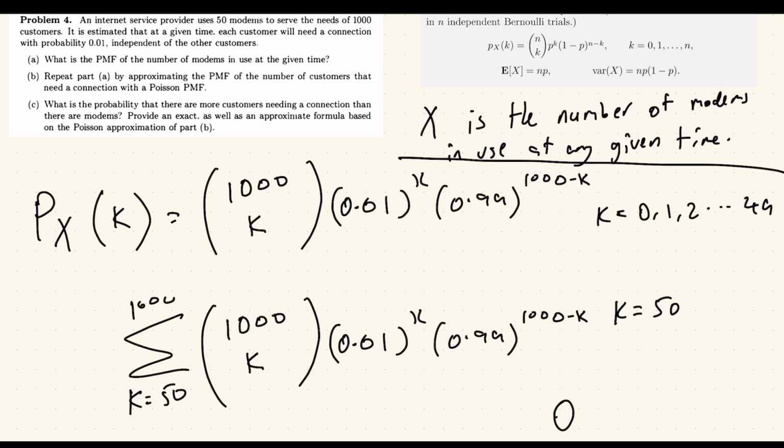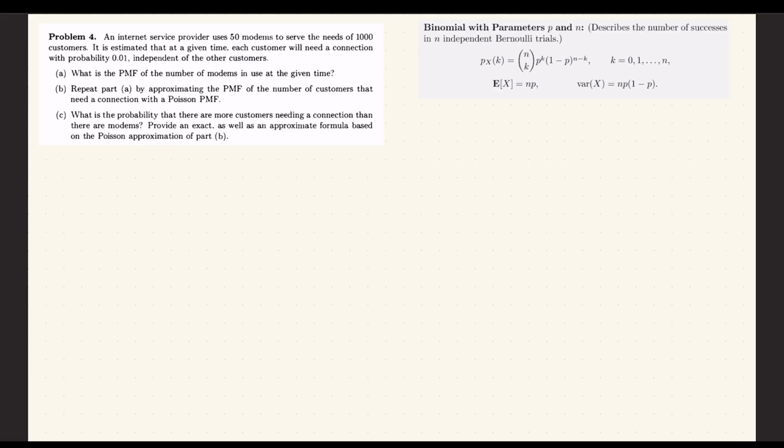It's like saying, what's the probability of flipping a coin and getting 6, right? It's not a dice, it's a coin. You can't. The probability is 0. Even though you can input it into the function, it has no way of happening. Now for part B, we need to repeat part A by approximating the PMF using a Poisson PMF.